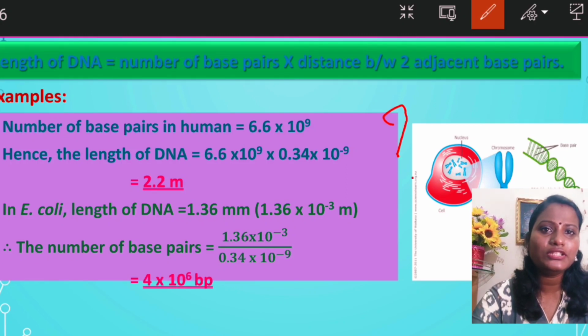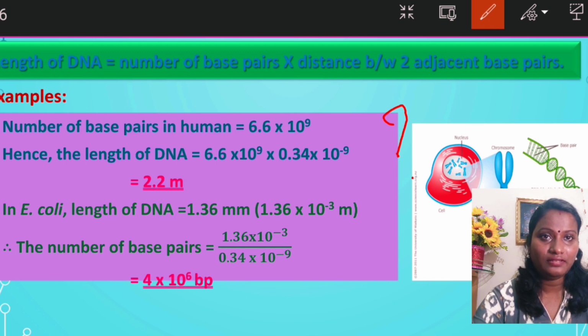Now the question here is, the DNA in case of human being is around 2.2 meters. Just imagine the distance. 2.2 meters is such a huge length. Where is this DNA present? Inside the nucleus, and the nucleus is present in the cell.